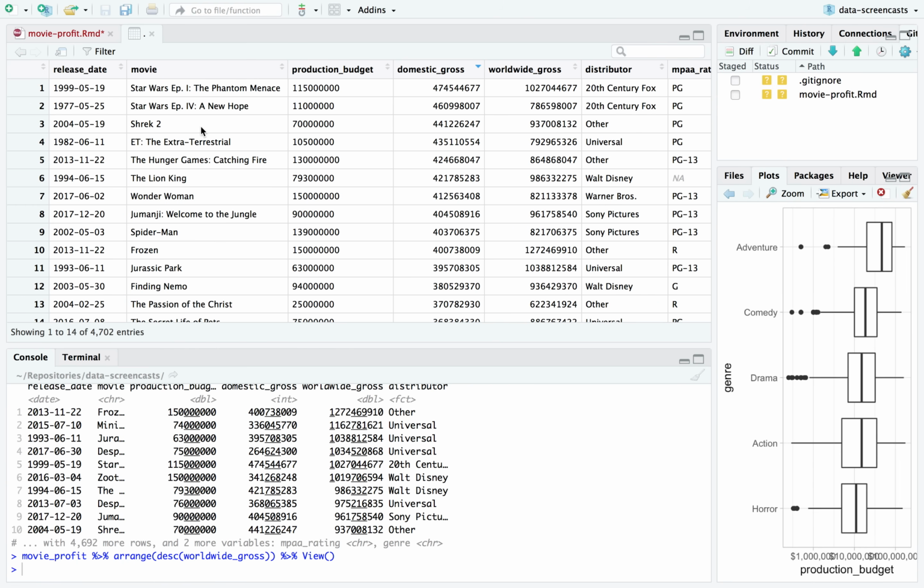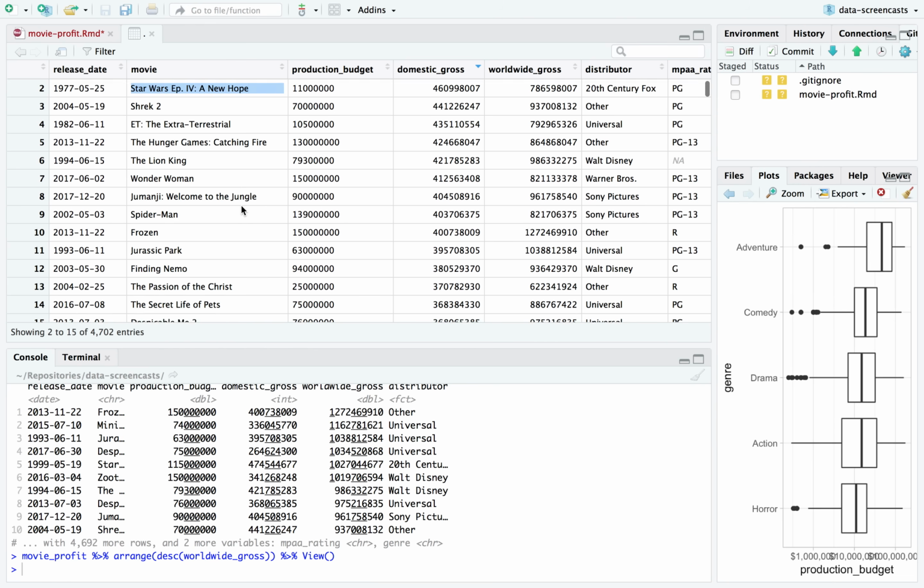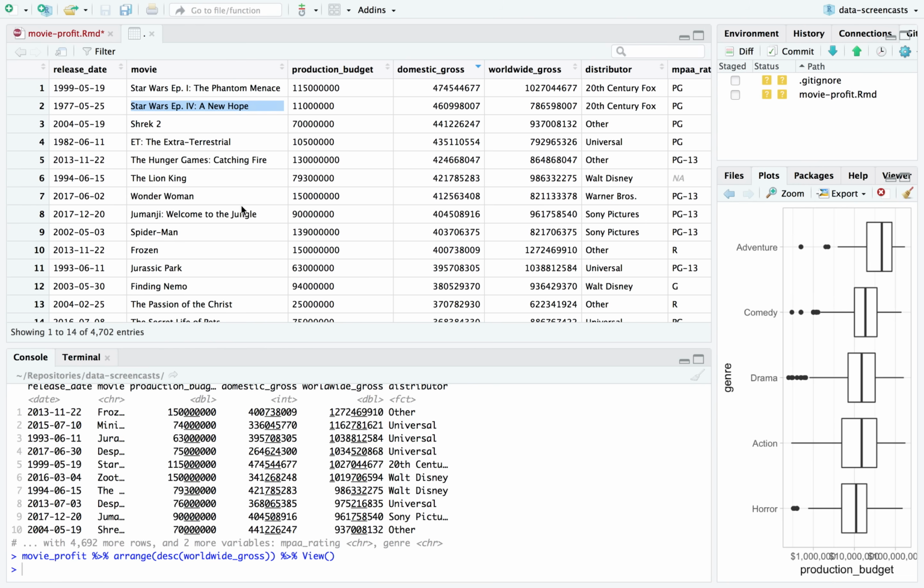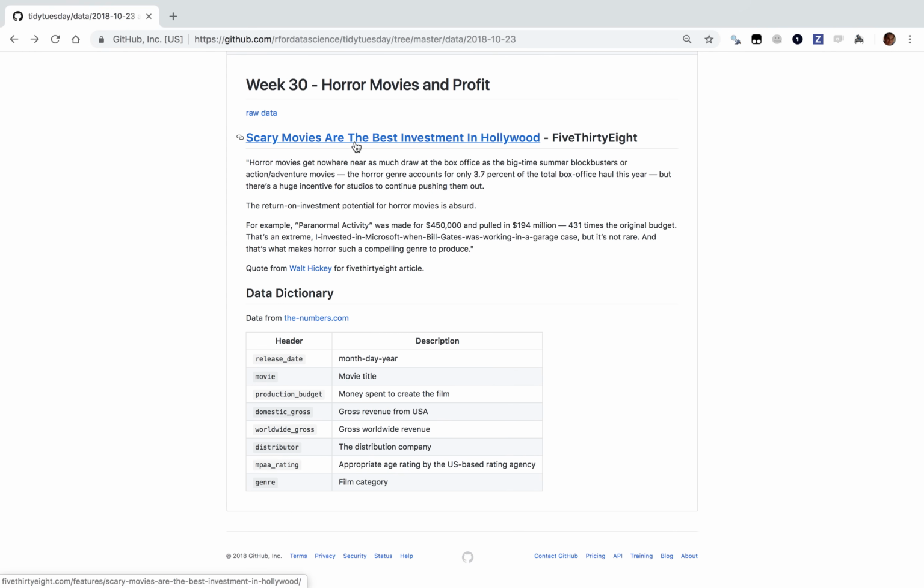Phantom Menace, New Hope. Yeah, the fact that New Hope is up near the top is making me guess these are adjusted for inflation. I know that Star Wars is one of the most money-making movies of all time if you do adjust for inflation. All right, that's interesting. I wonder if I can find that out anywhere.